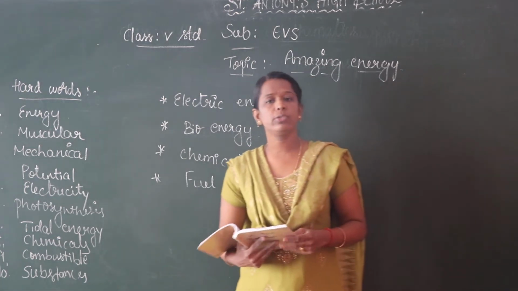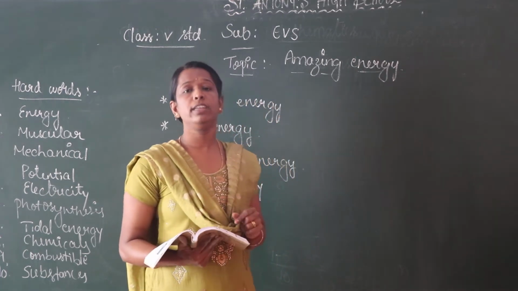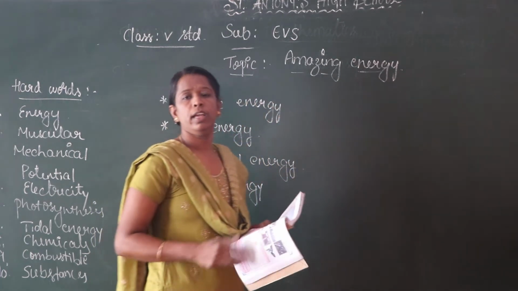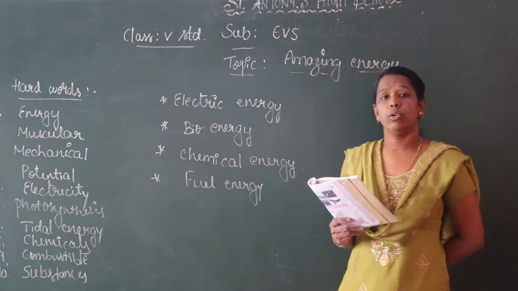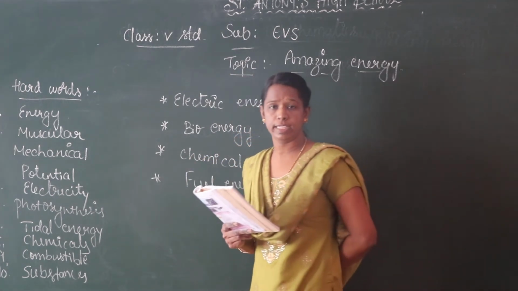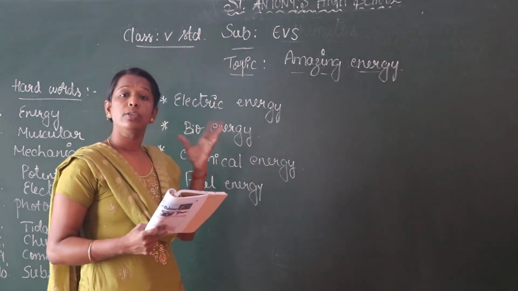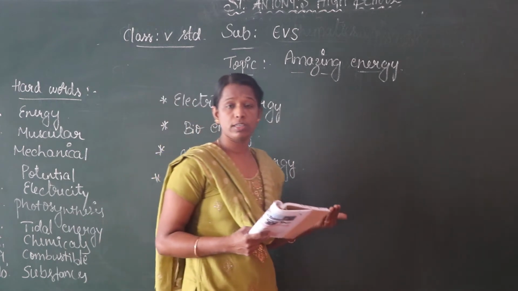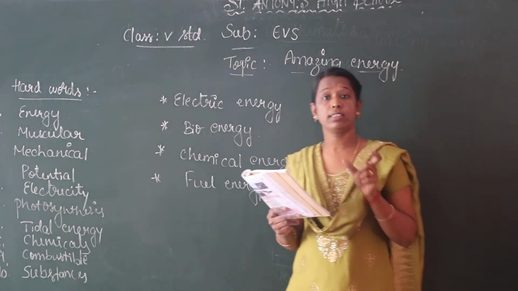And solar energy. The sun is the main source of heat. Where do we get solar energy? We get solar energy from the sun. Examples for solar energy in our daily life are the solar cooker, solar heater, water heater, solar stove, and some solar batteries, watches, lights, and torches.